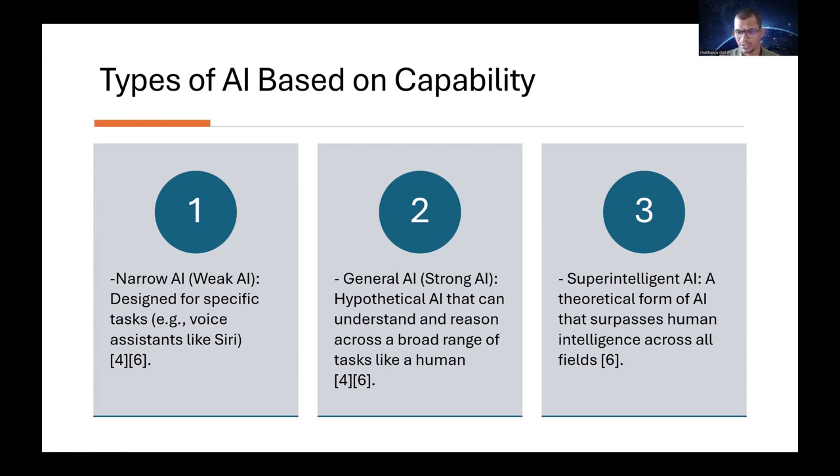The next one is the super intelligent AI. This is a theoretical form of AI that surpasses human intelligence across all the fields. So whatever the human intelligence is, this is beyond human intelligence. So this is what is called as super intelligent AI. So these are the three categories of AI based on the capability.